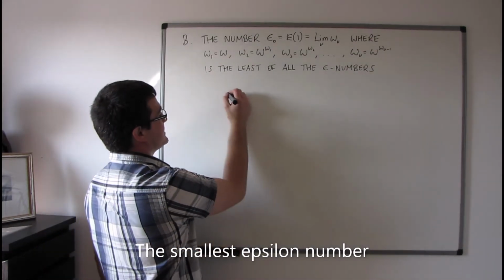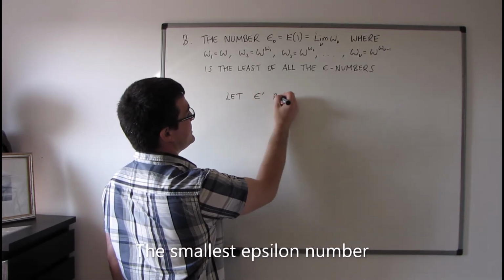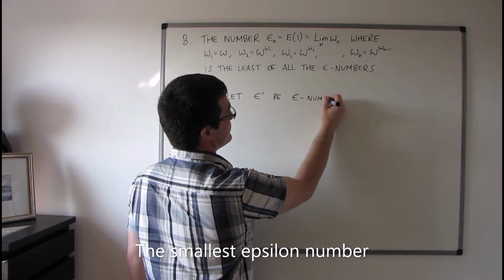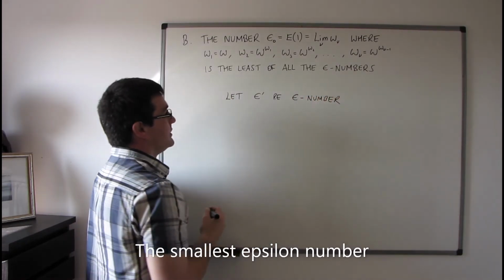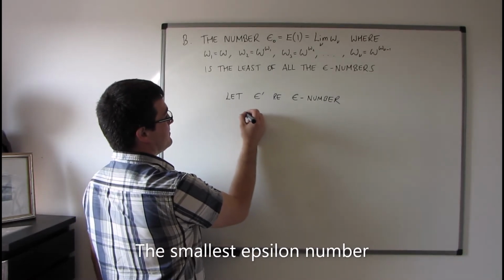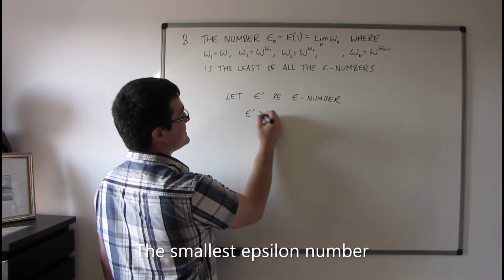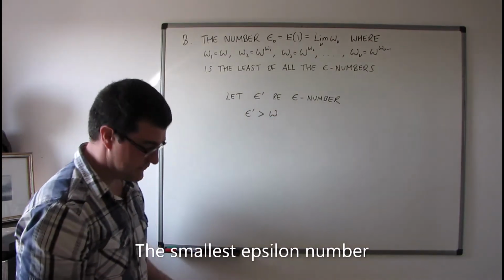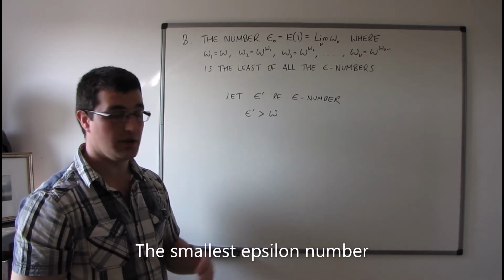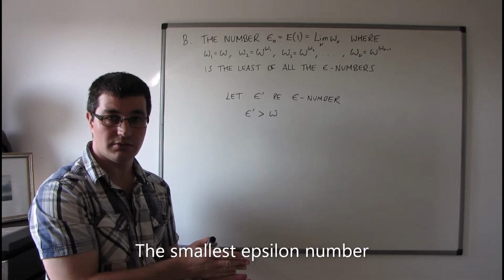Okay, so let epsilon primed be an epsilon number, any epsilon number. Then what we've got is that epsilon primed must be greater than omega. And the reason for this is that omega is not an epsilon number. Omega is the smallest transfinite ordinal.